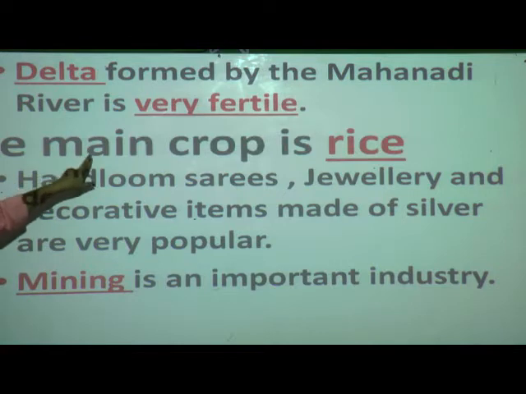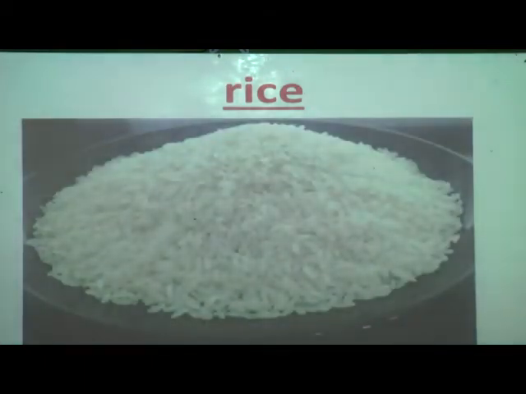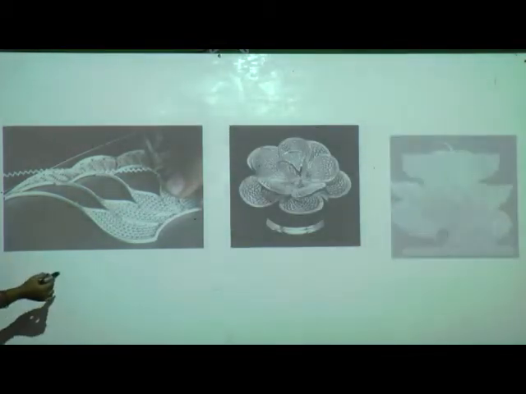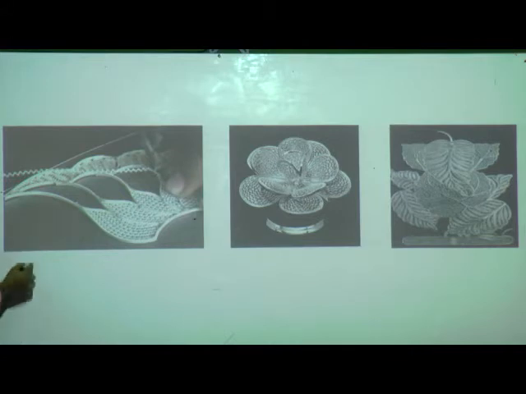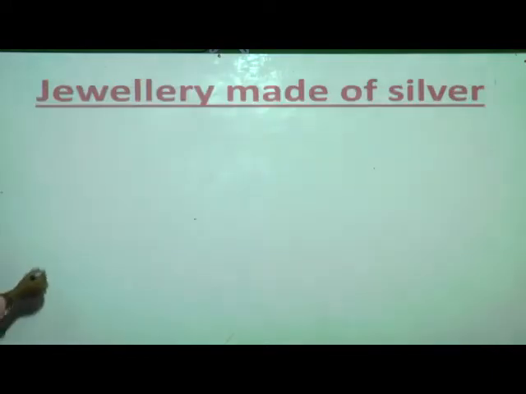So the main products are rice, handloom sarees, jewelry, decorative items and mining. First see the rice. Obviously you know about rice, correct? Now decorative items made from silver. Can you see, children? See how specially it is designed. To decorate our house we use such things, correct? These are the decorative items made of silver.